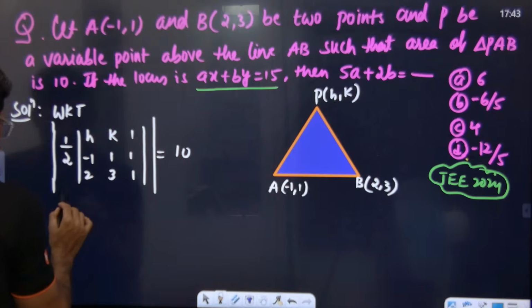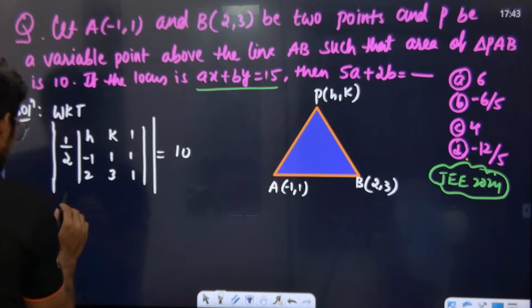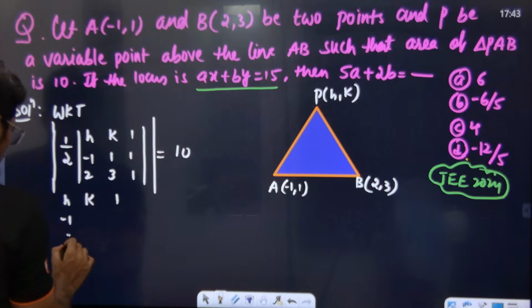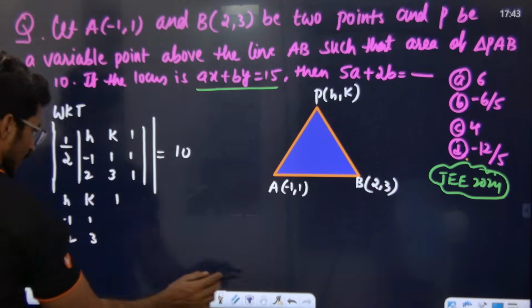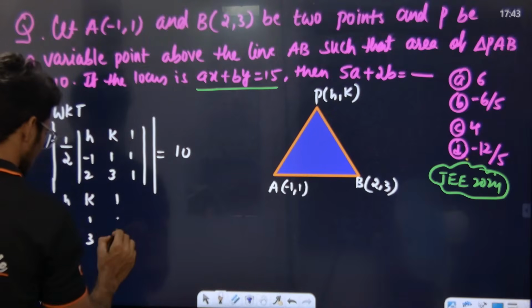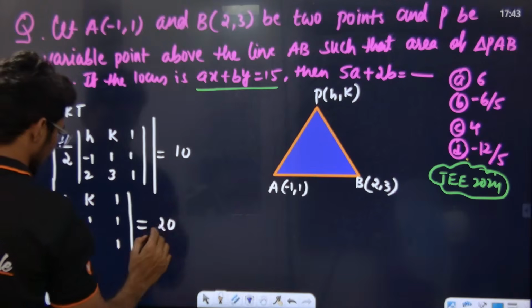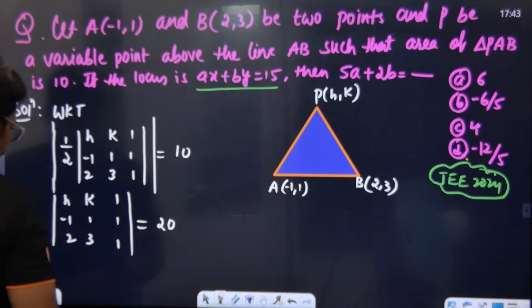So tell me here, remove the modulus and shift that side. So what am I going to get? Tell me. h, k, 1, -1, 1, 1, 2, 3, 1. Okay, this is equal to what? 20. Yes or no? Plus or minus 20.